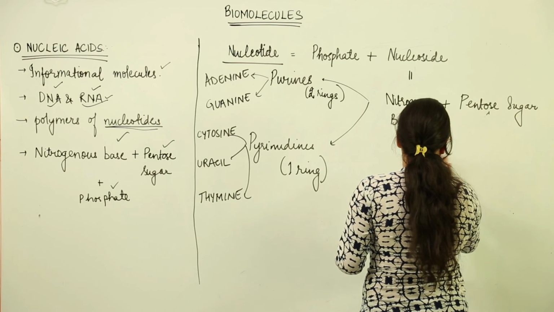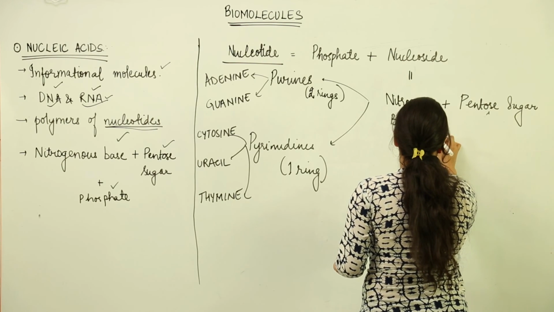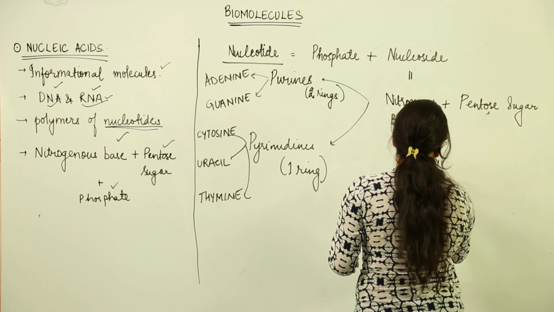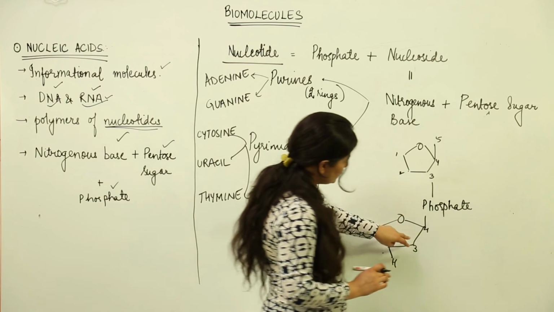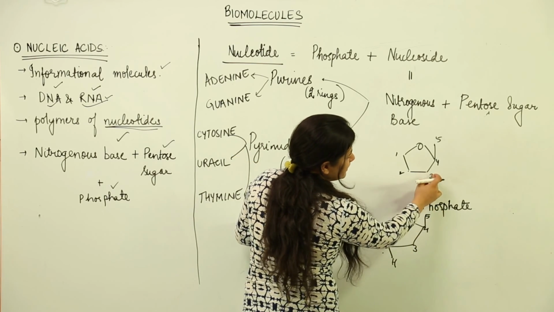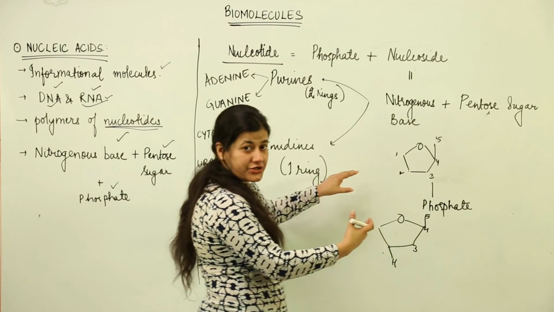This is 4th, this is 5th, 1st, 2nd, 3rd, 4th, 5th. So there is a phosphate bond which is formed between the 5th carbon and the 3rd carbon of the adjacent sugar.